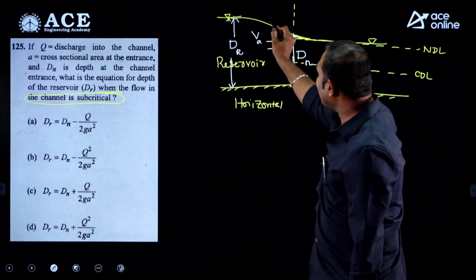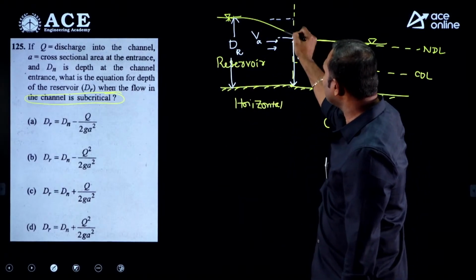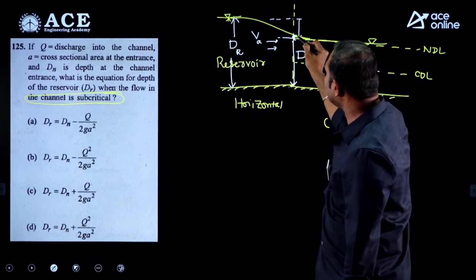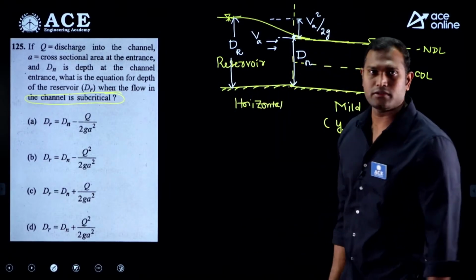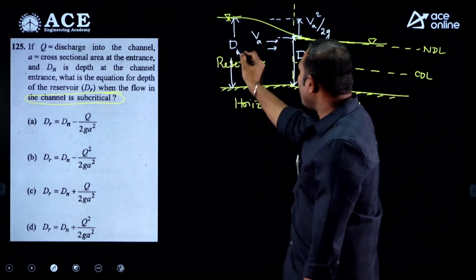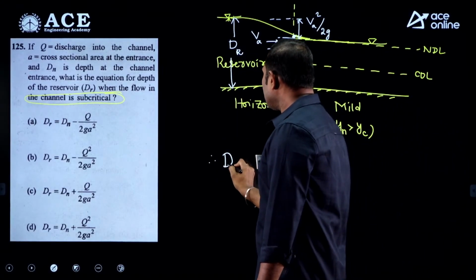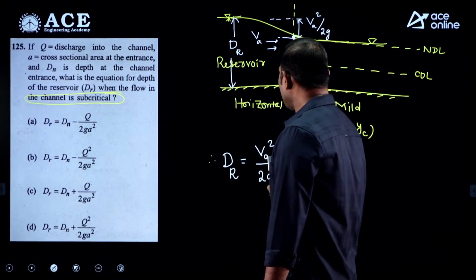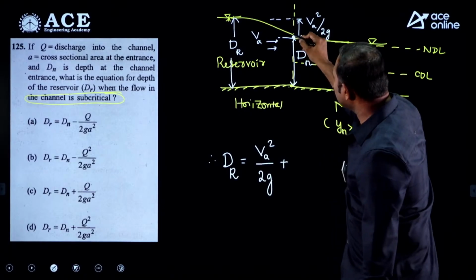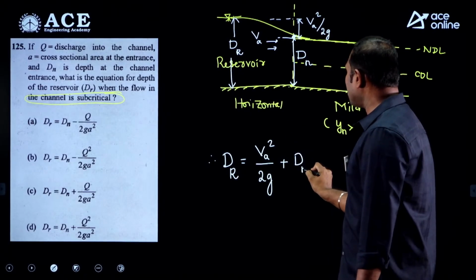And whatever the level difference between these two will be nothing but the approach velocity head. That approach velocity head is v square by 2g, right? So now what is the depth of the reservoir? The depth of the reservoir is the approach velocity head Va square by 2g plus the depth of the flow at the entrance of this canal, dn.